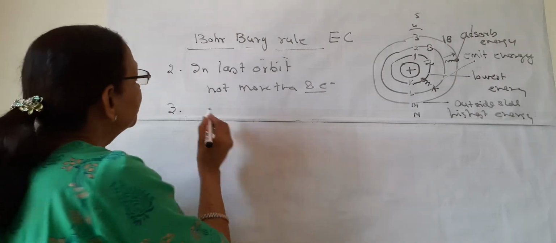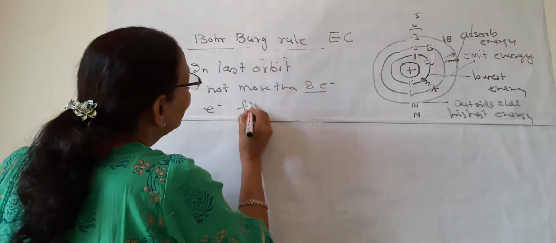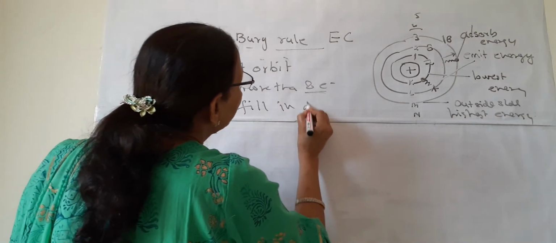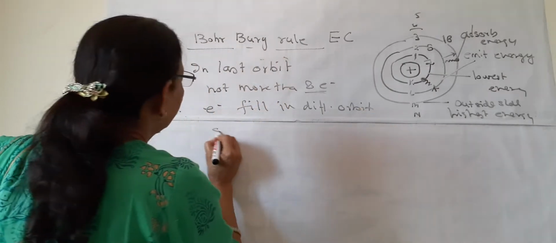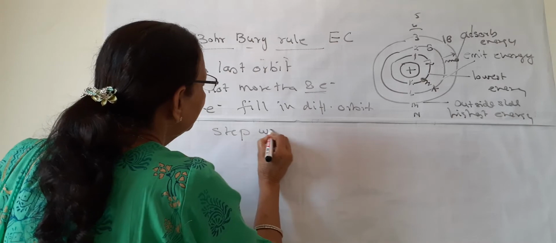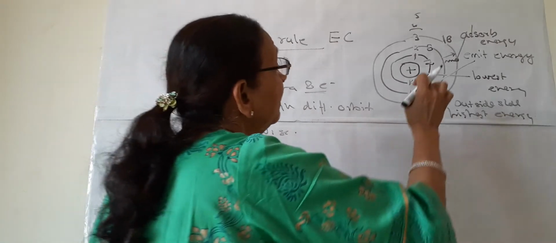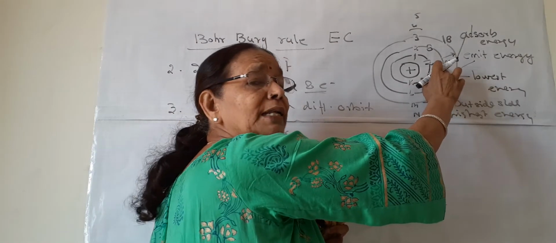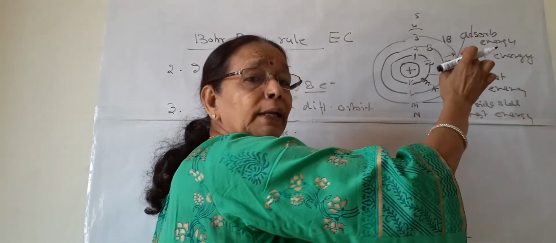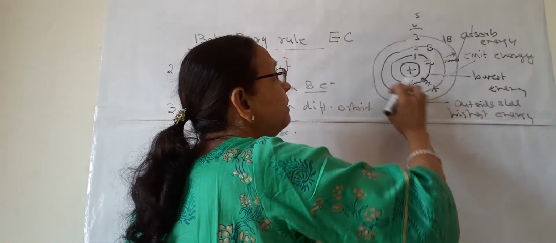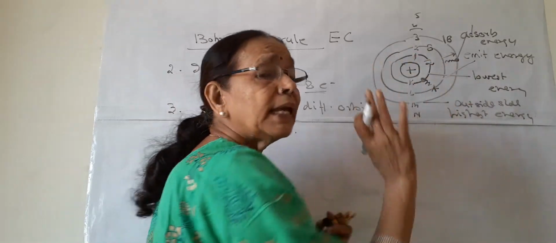And the third is that electrons fill in different orbits stepwise. What does it mean? Unless the previous shell is filled, no electron can go to the next shell. Suppose the maximum capacity of the second is 8.